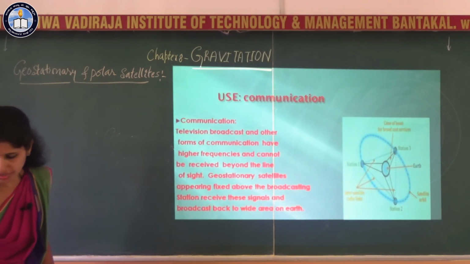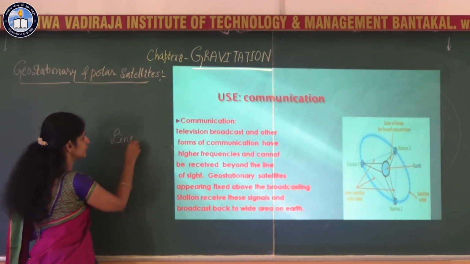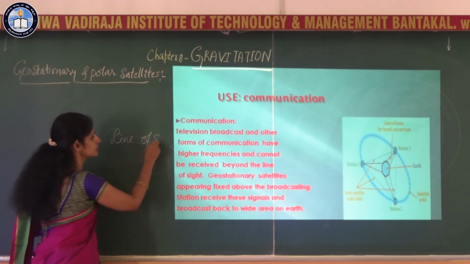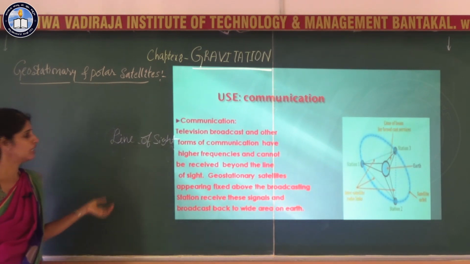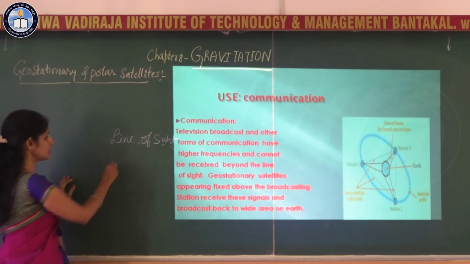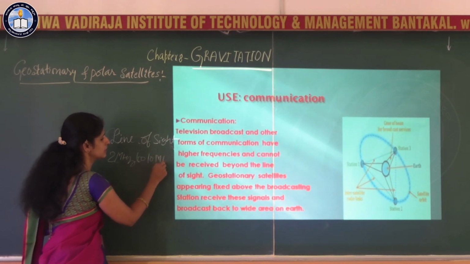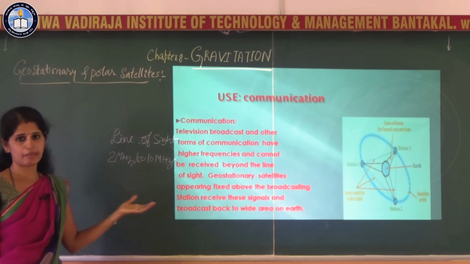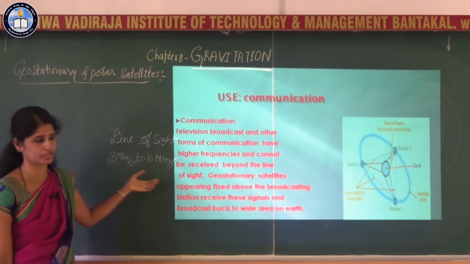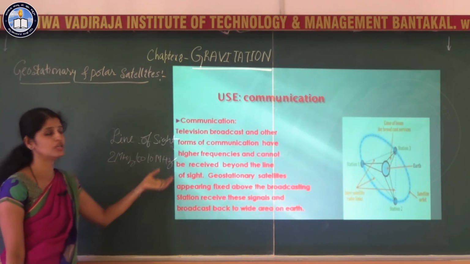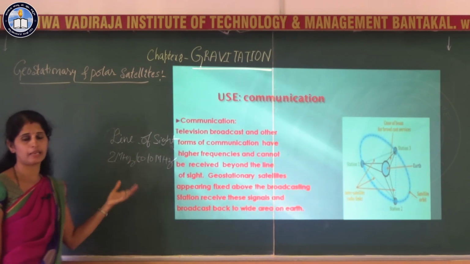In communication, low frequency signals can be transmitted by line of sight transmission, and the frequency range of 2 megahertz to 10 megahertz can be transmitted with the help of the ionosphere, because the ionosphere is able to reflect radio waves of frequency 2 megahertz to 10 megahertz. So, they can be transmitted to a longer distance with the help of the ionosphere.